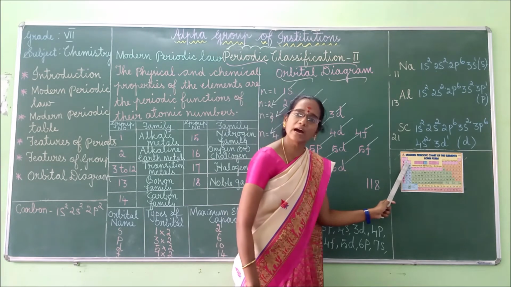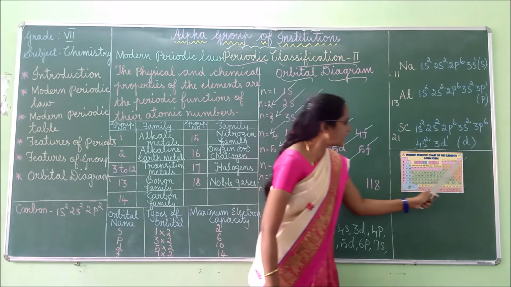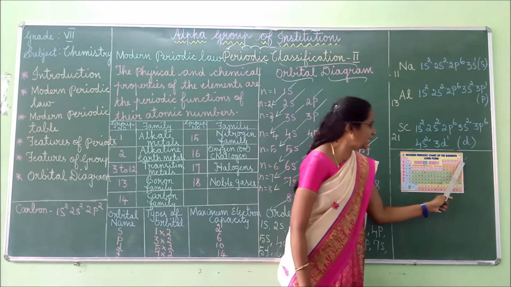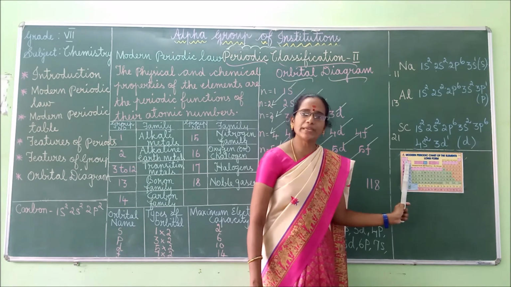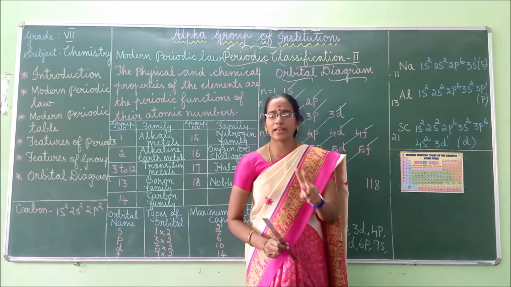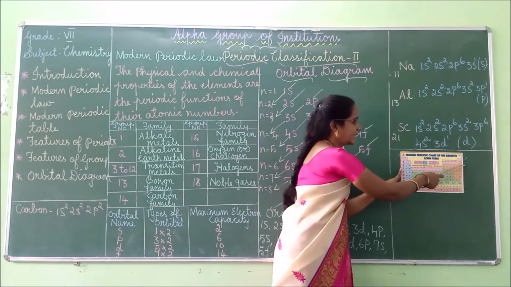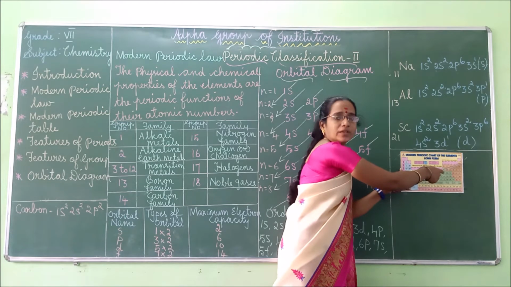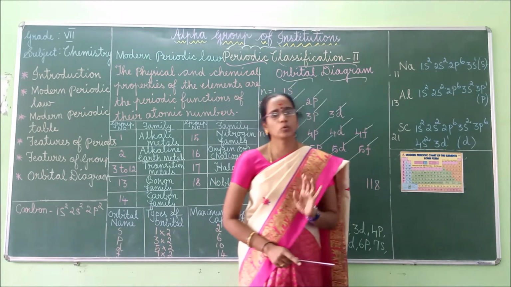What are the 2 elements? The first one is the hydrogen element, and its atomic number is 1. The second one is the helium element, and its atomic number is 2. So the first period contains only 2 elements, hydrogen and helium. This is the shortest period because it contains only 2 elements.